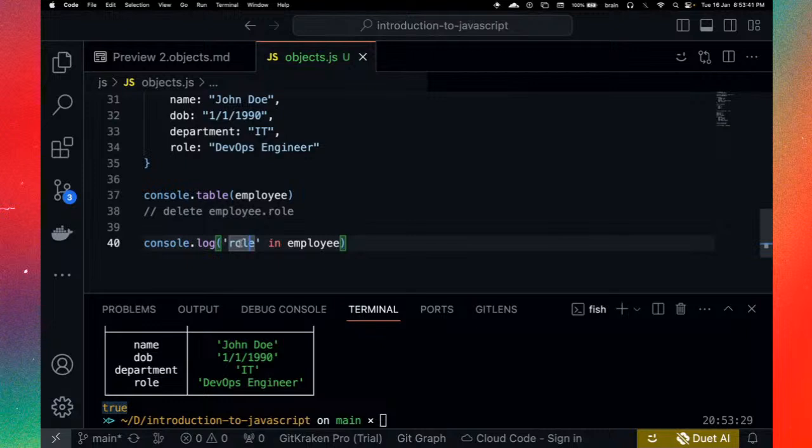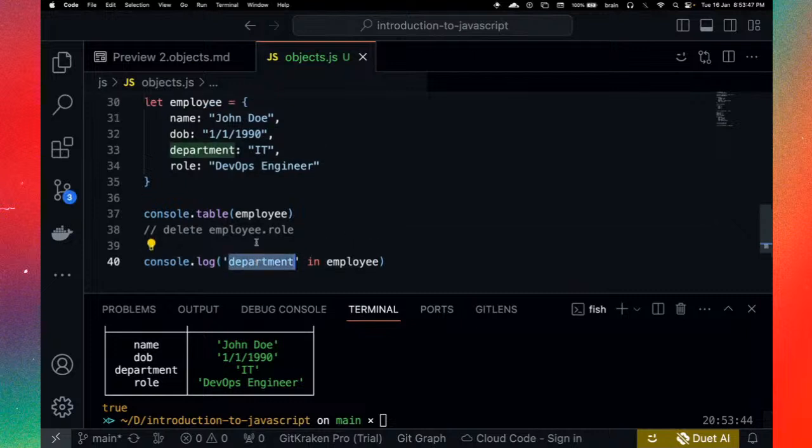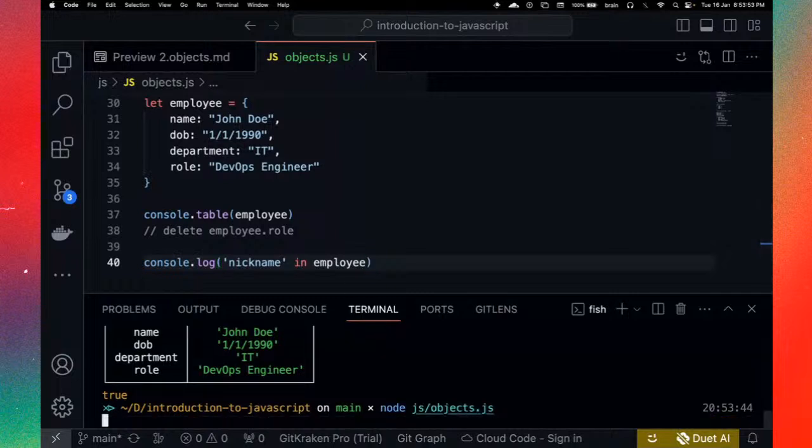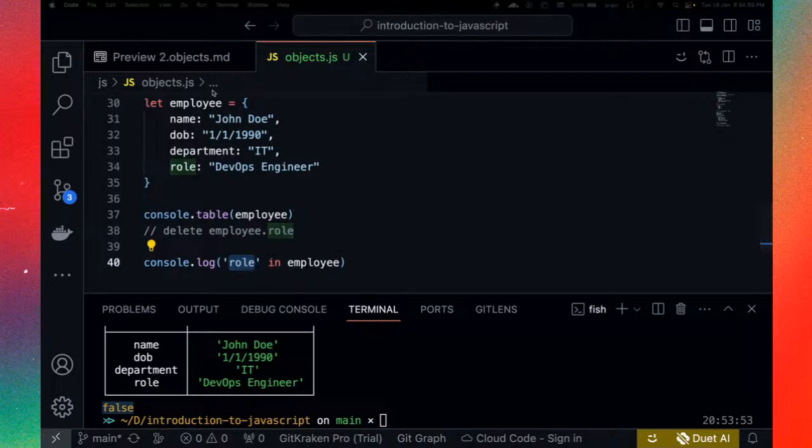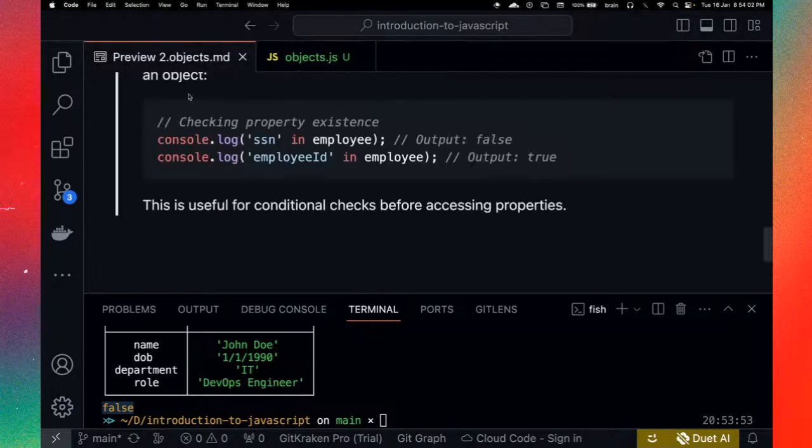If we check for department, for example, do we have department in employee? Yes, we do have department. What else can we test with that we don't have here? So let's say, do we have nickname in employee? That is false because we don't have nickname in employee. All right, so that is how to check if you have a property in an object.